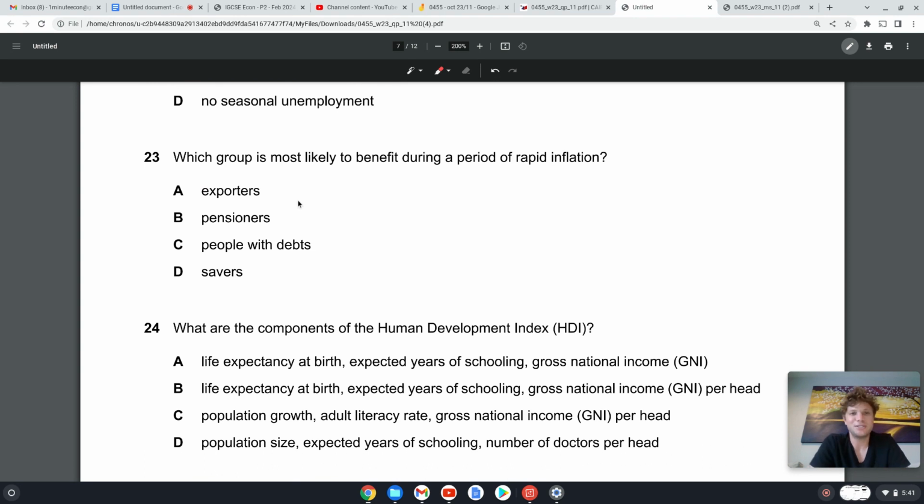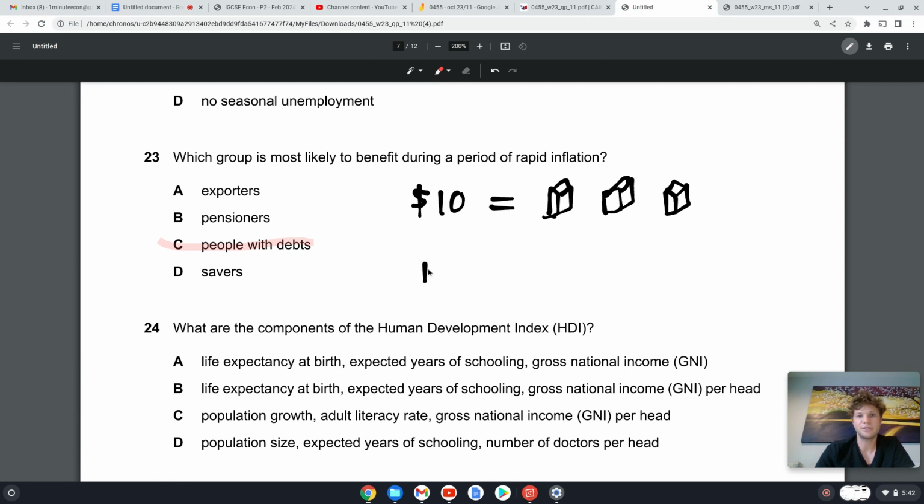Which group is most likely to benefit during a period of rapid inflation? It's people with debts. Okay, so how I'm going to explain this to you is, let's say, sorry, I live in Thailand, so I'm putting baht there. I'm going to make it some more simple. Let's say $10 is worth 3 cartons of milk. So with your $10, you can buy 3 cartons of milk. Okay. But then there's inflation. So for your $10, after inflation, you can only buy 2 cartons of milk.